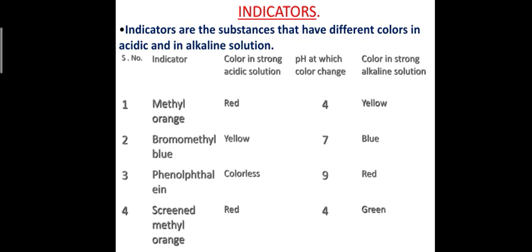Next is indicators. What are indicators? Indicators are those substances that have different color in acidic or in alkaline, that means basic solution. There are several synthetic indicators like methyl orange, bromomethyl blue, phenolphthalein, and screened methyl orange. And what in acidic? Methyl orange is red, bromomethyl blue is yellow, phenolphthalein is colorless, and screened methyl orange is